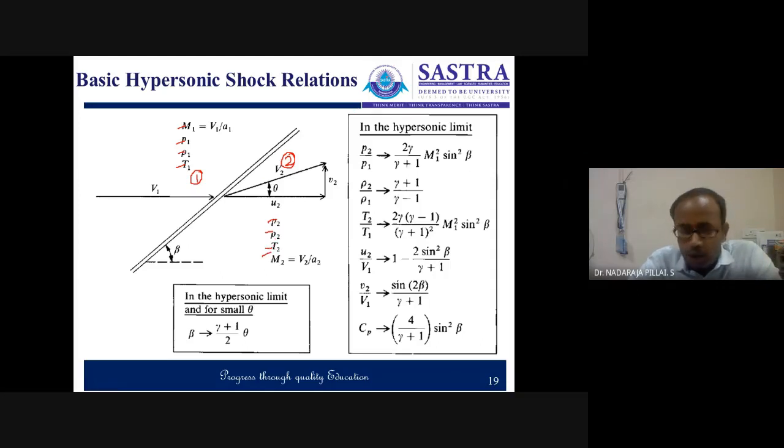Then we have discussed P2 by P1, rho 2 by rho 1, T2 by T1, u2 by v1, and v2 by v1, and beta by theta is equal to gamma plus 1 by 2. So CP we have not discussed. We will discuss the coefficient of pressure calculation for hypersonic flow in the next class.